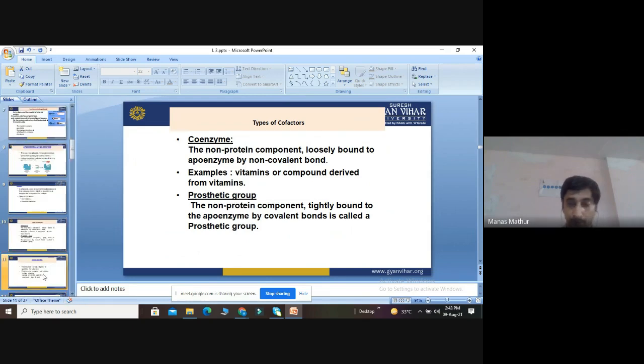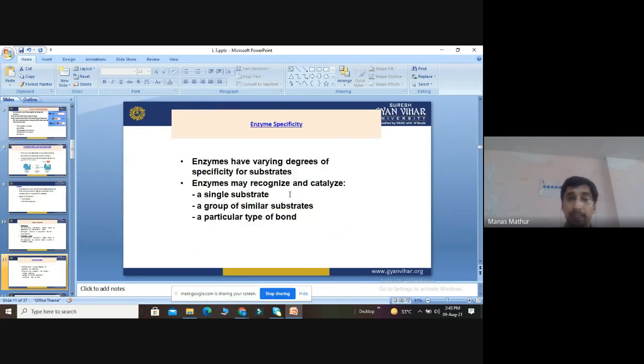Then we discuss enzyme specificity. All enzymes have different degrees of substrate specificity. They may recognize a single substrate, a group of similar substrates, or a particular type of bond.